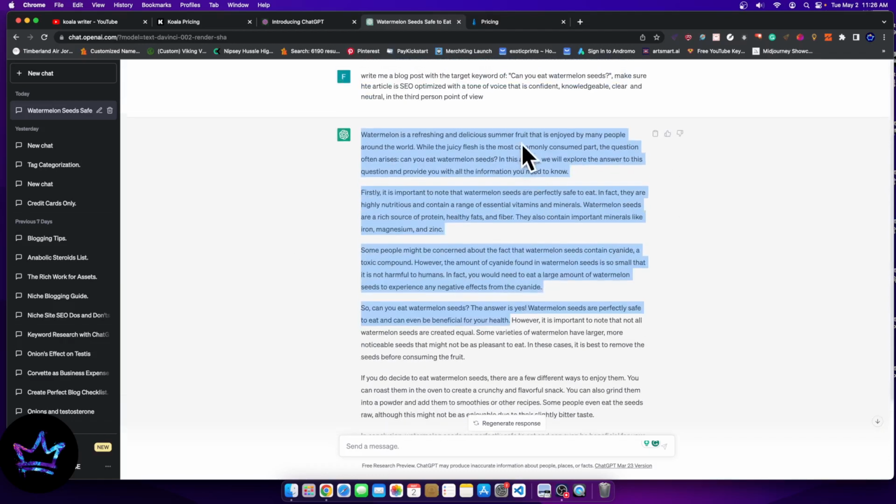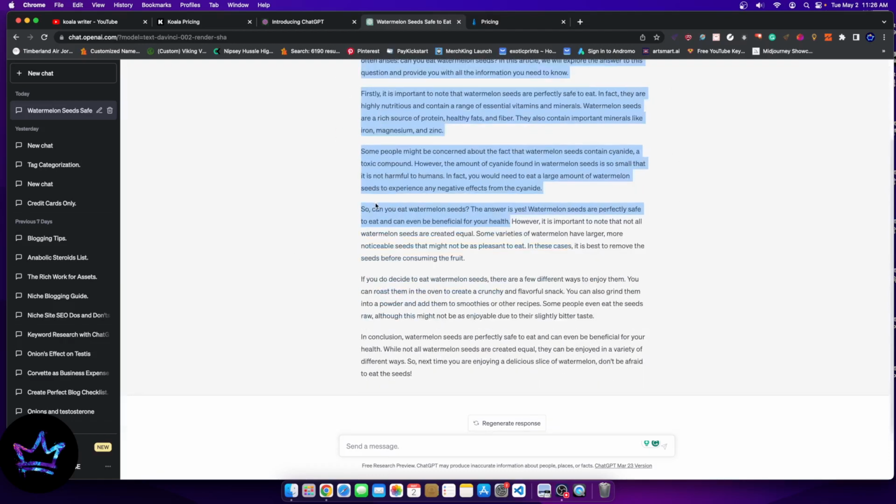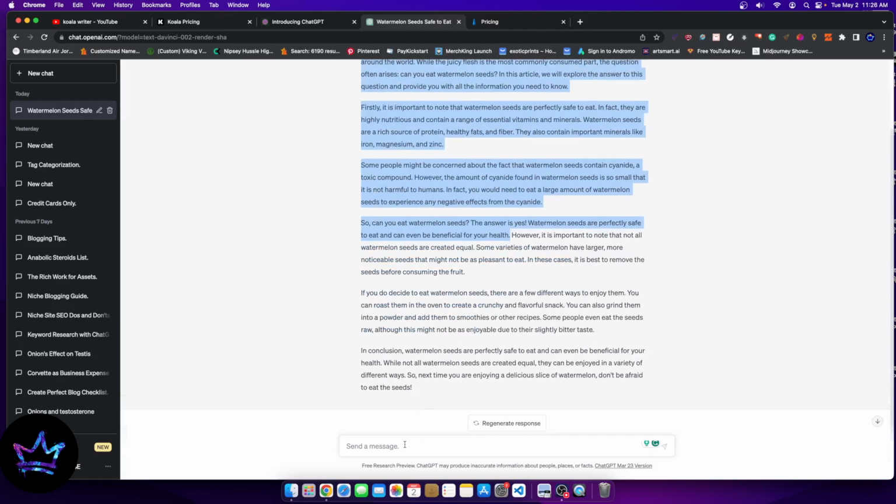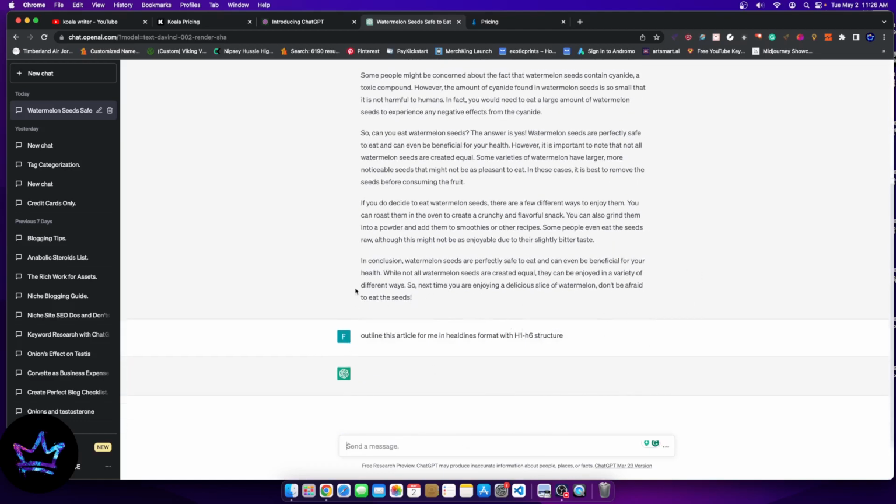I actually had the paid GPT-4. Now I'm back on the free again because there's really not that much of a difference. I could go over here and say, outline this article for me in headlines format with H1 to H6 structure. Right, so I could do that, and it will provide the outline for me. Is it a little slow? Sure, it's a little slow, but it's free.